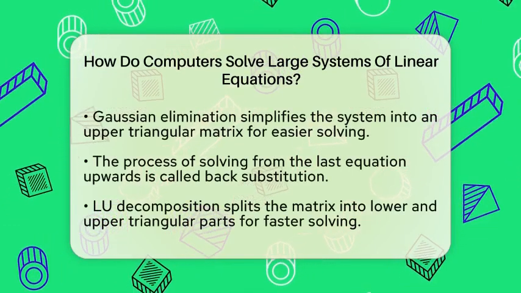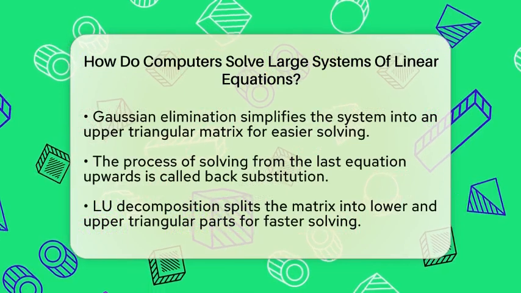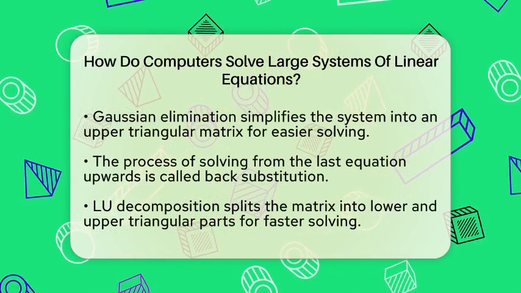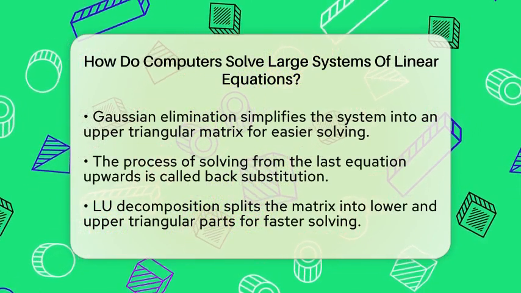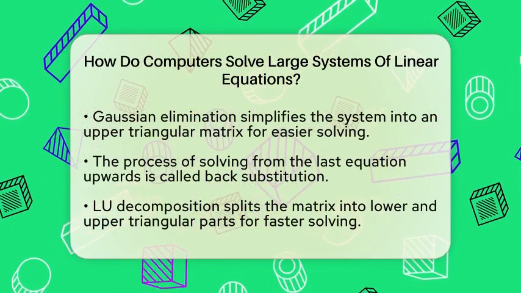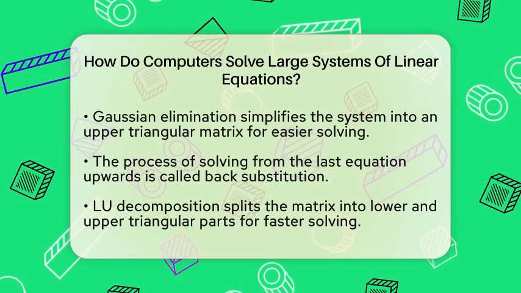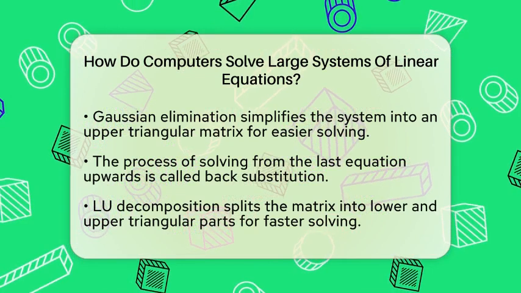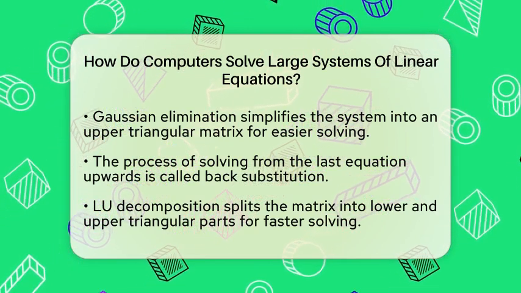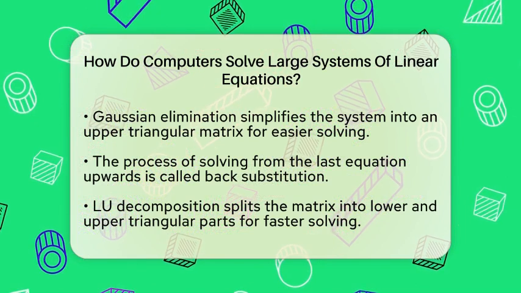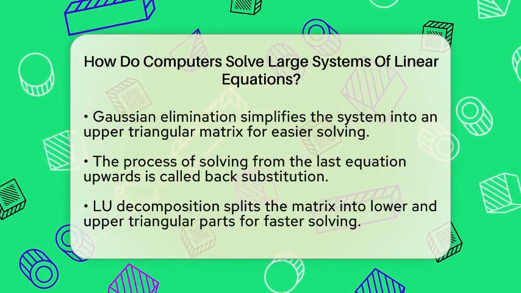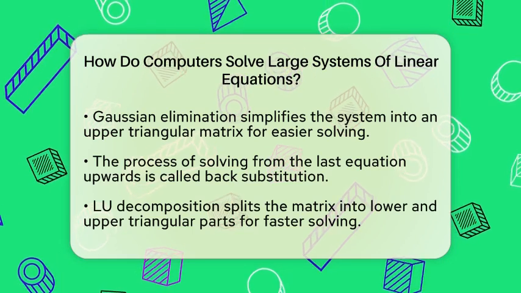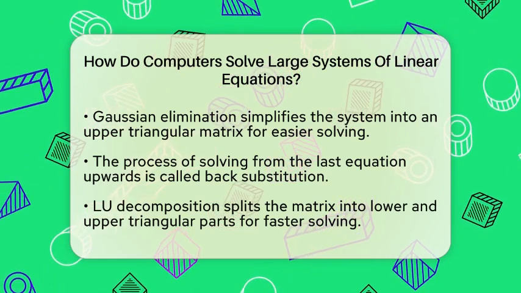But when there are thousands or even millions of equations, that's where computers really shine. One common way computers solve these big systems is called Gaussian elimination. Think of it as turning the puzzle into a simpler form called an upper triangular matrix. This means all the numbers below the diagonal are zero, making it easier to find the solution. Once in this form, the computer starts solving from the last equation and works backwards, a process known as back substitution. This method works well for small to medium systems, but can be slow for very large ones.